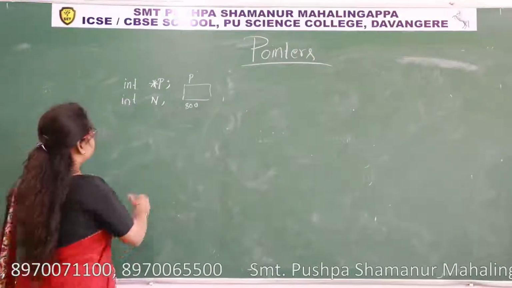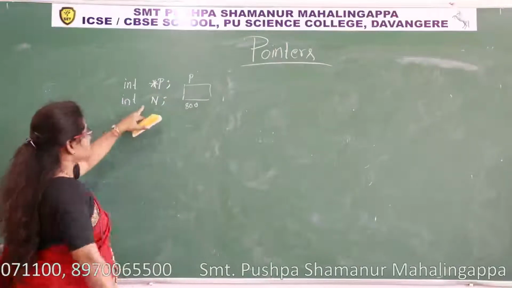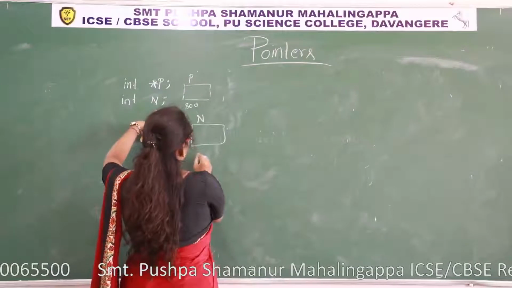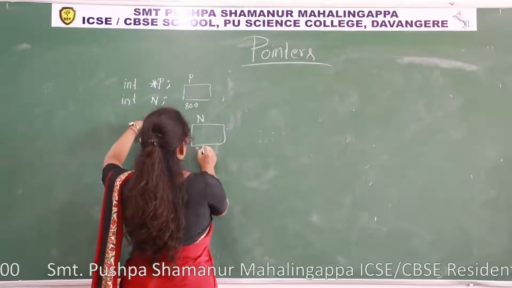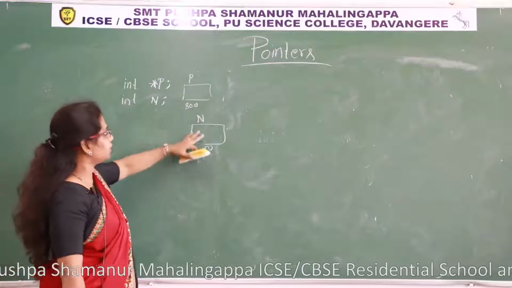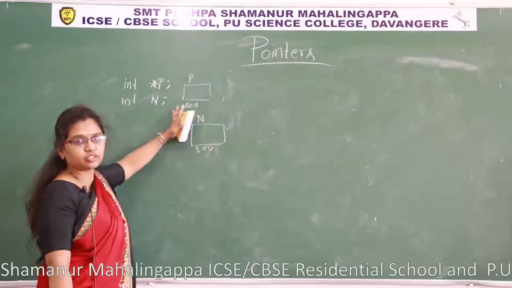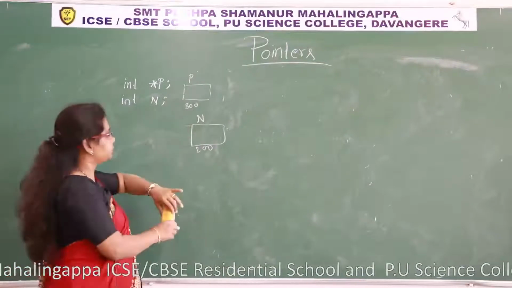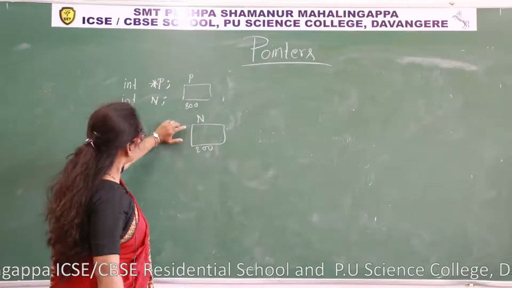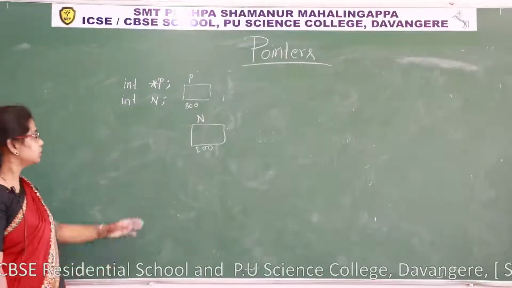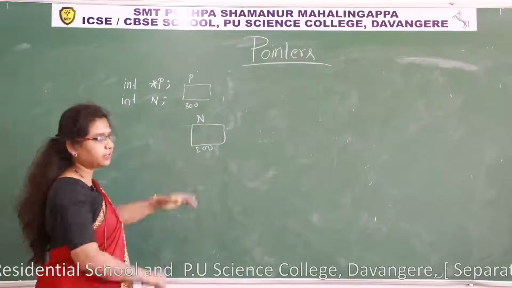And one more statement, int n. There is another memory. Its name is n. Let us consider the address is 200. To make you understand easily, I have taken addresses as decimal integers. Actually, these addresses are hexadecimal. Now, can we give the value for n? Yes, of course, because it expects an integer value.